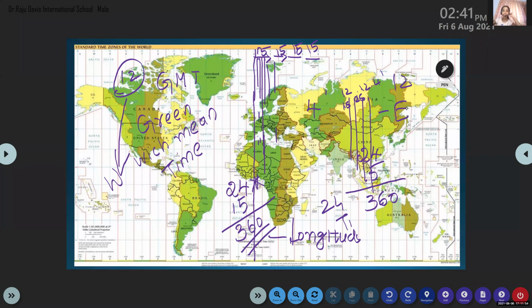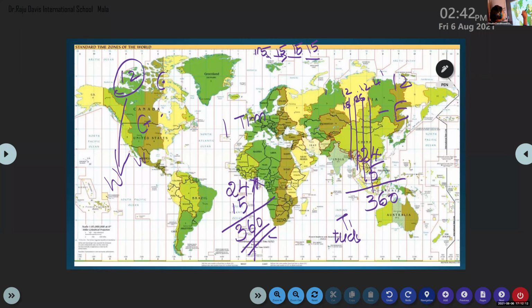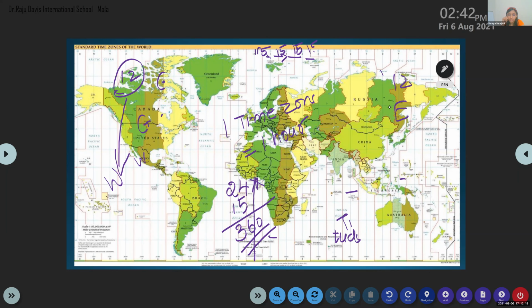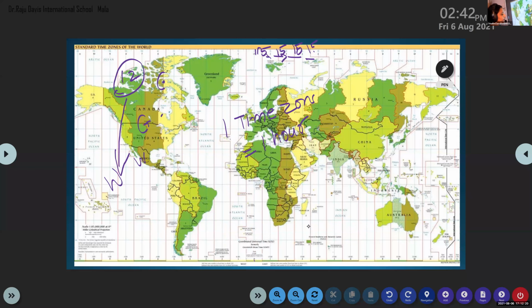That means one time zone is equal to 1 hour. One time zone is equal to 1 hour.